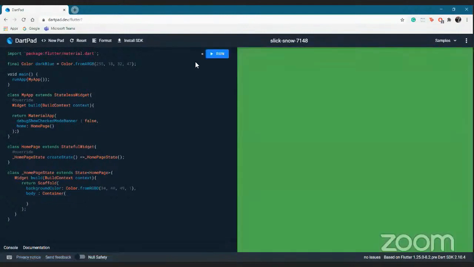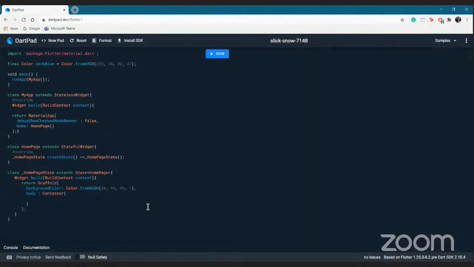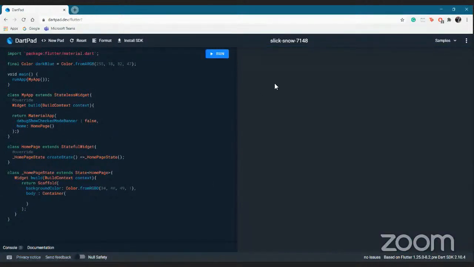It's still green because I hadn't removed the green from here. Yeah, and we see this is the basic color that we wanted on our app. Now the question is, what do we want here?